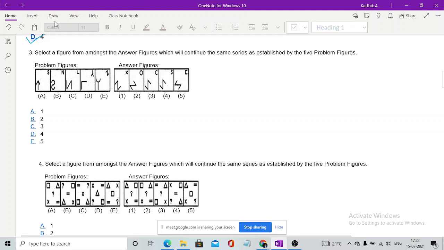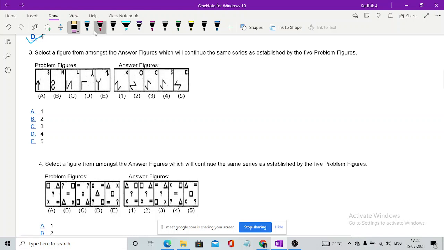So you'll have 5 problem images on the left hand side, and you'll have answer figures on the right hand side. You should say which one, A, B, C, D or E, will come at the next position, that is the F position. So how can you do it? Simple: you need to relate the images.